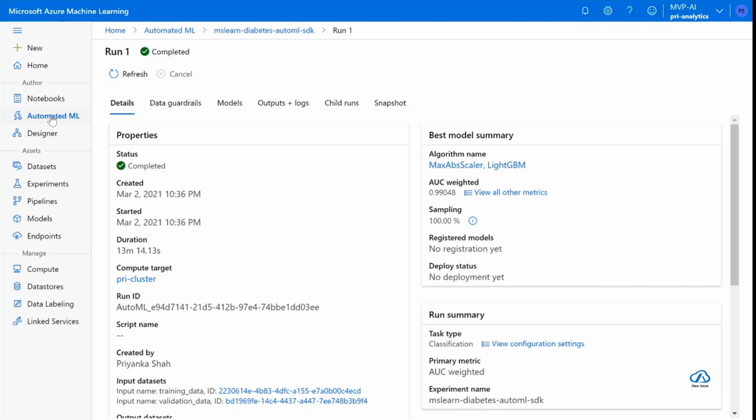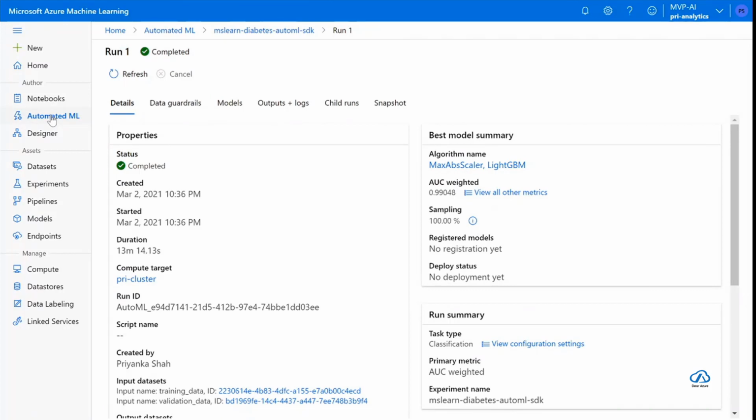I will give a threshold: if the error is less than 7%, it is acceptable, since 95, 96% accuracy is good enough. So I just define that threshold, and automated ML will do all the heavy lifting for you.